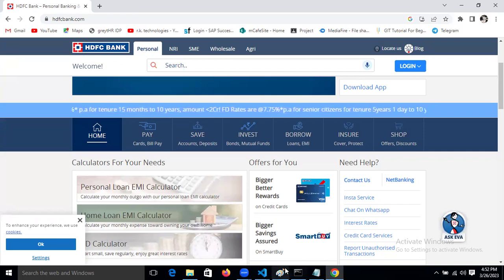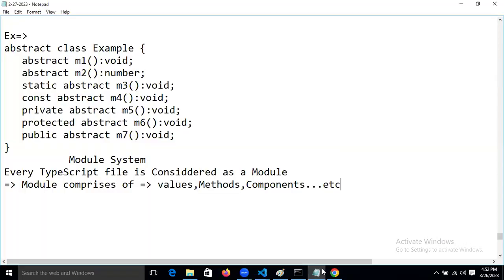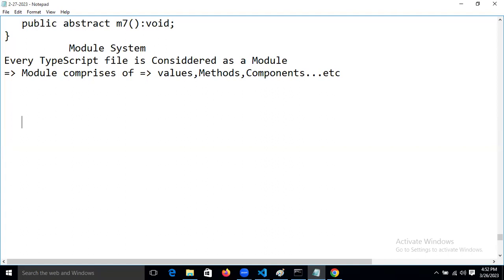So now let's start our discussion. Now, guys, let's take an HDFC bank project. In this HDFC bank project, how many modules are there?